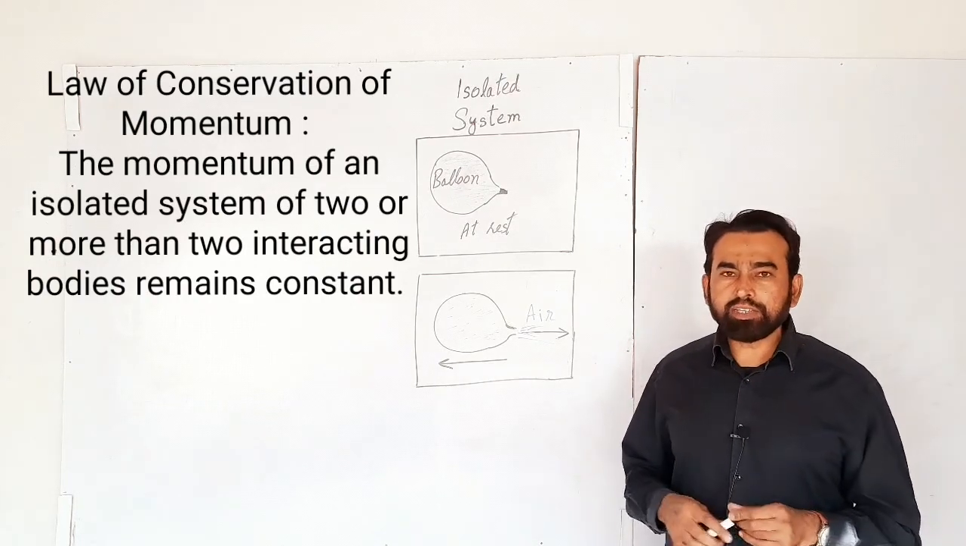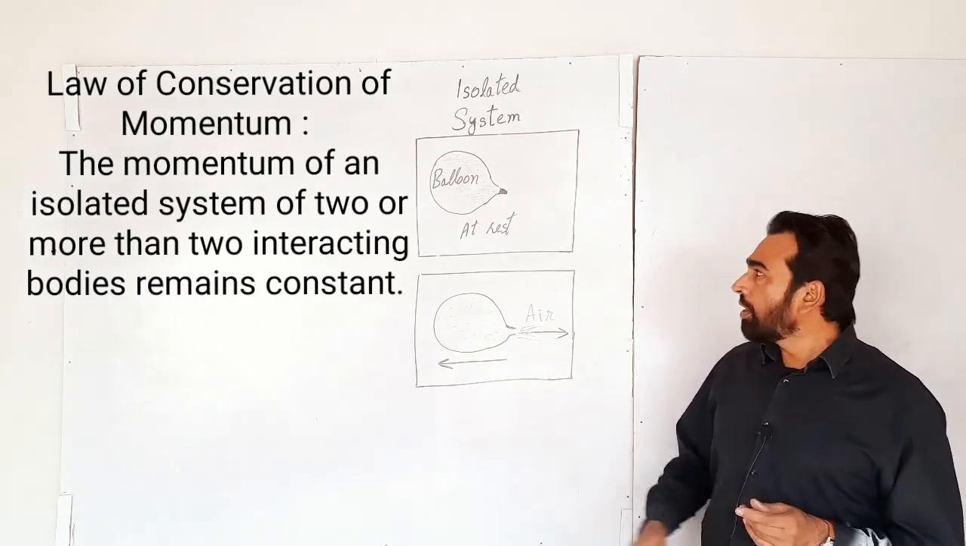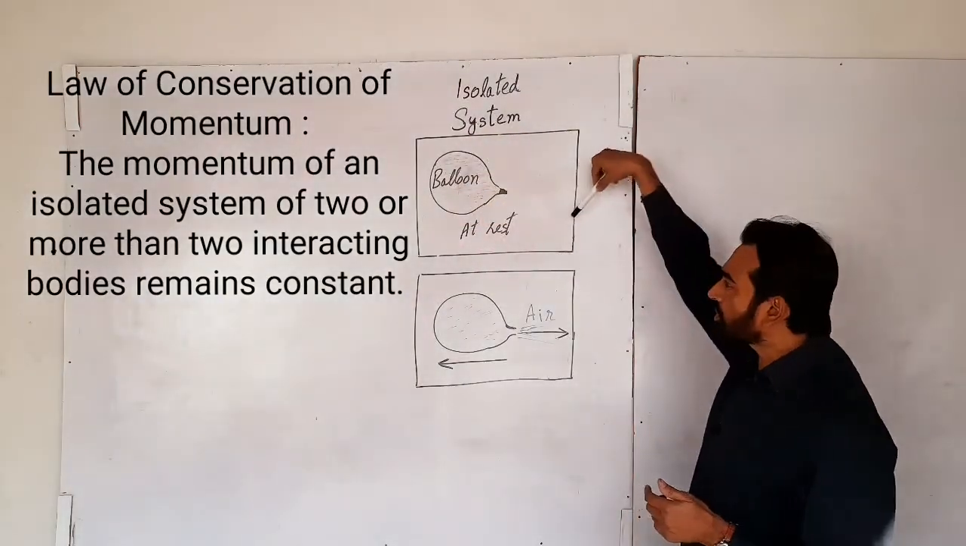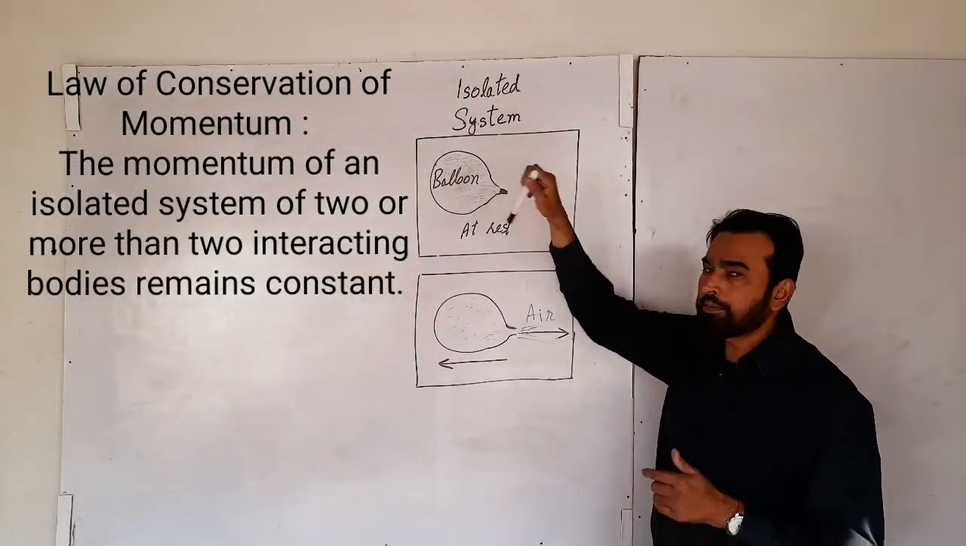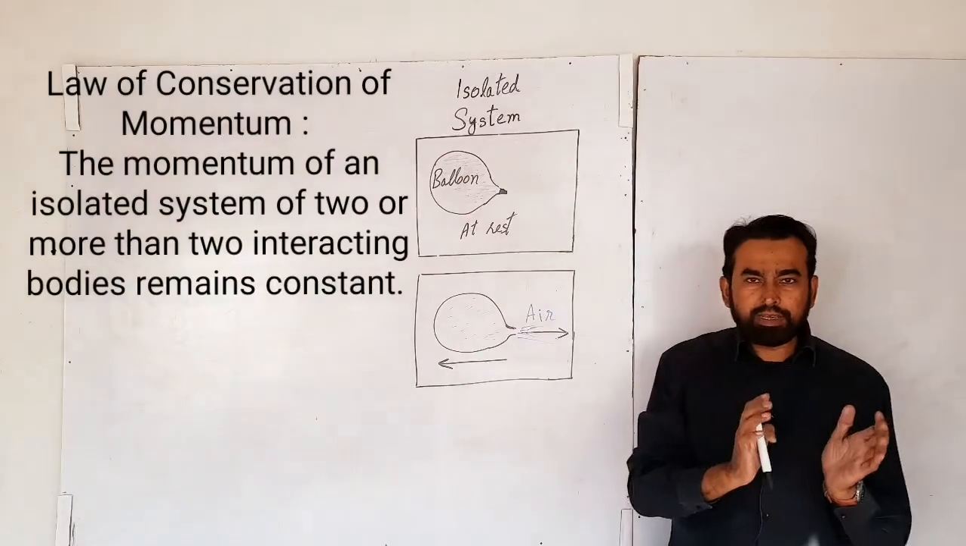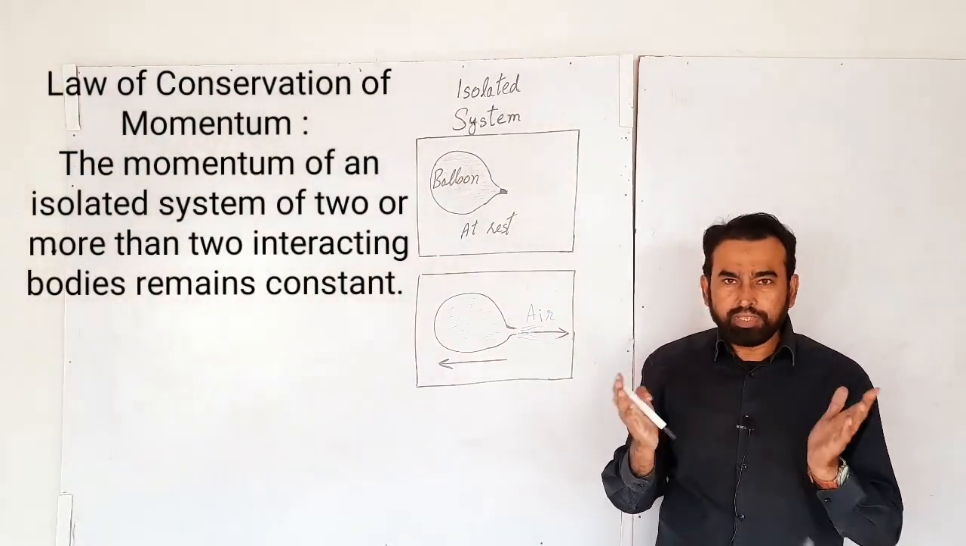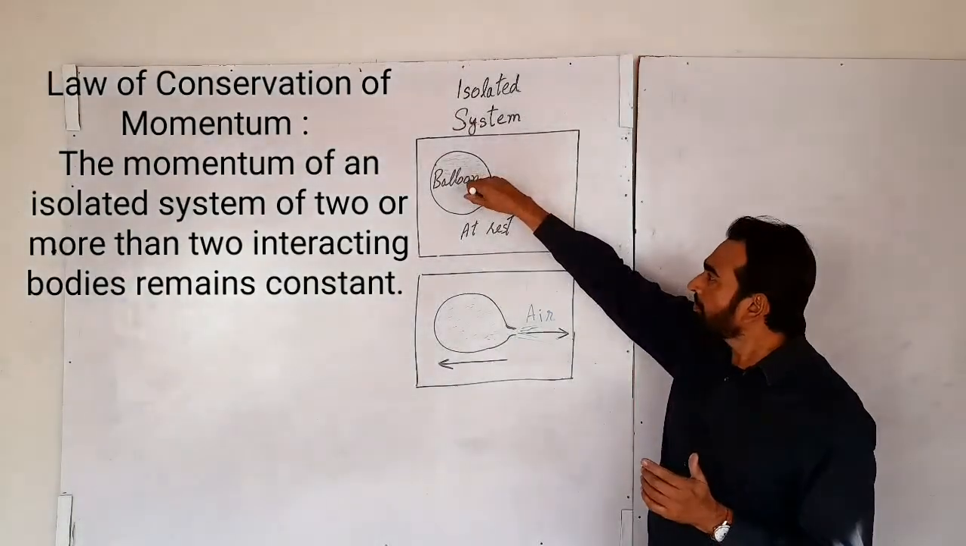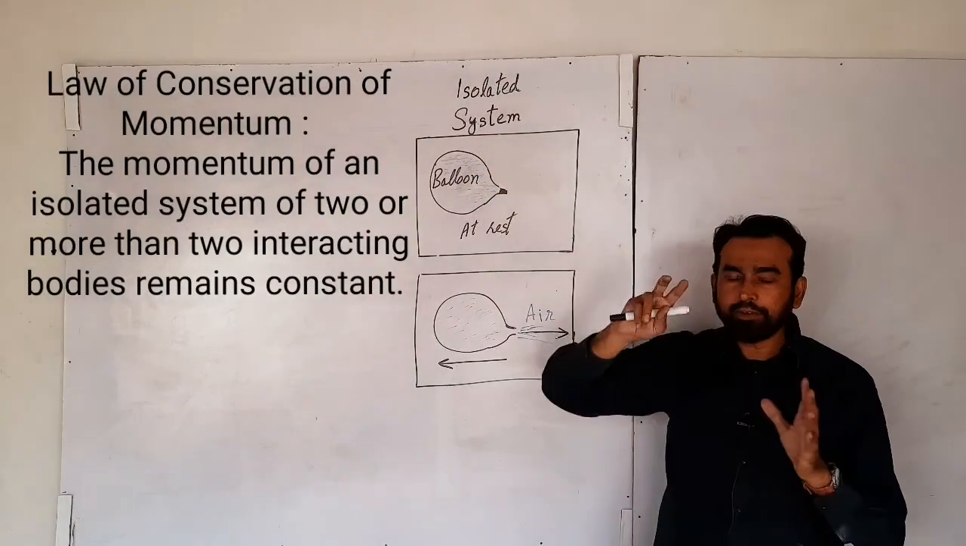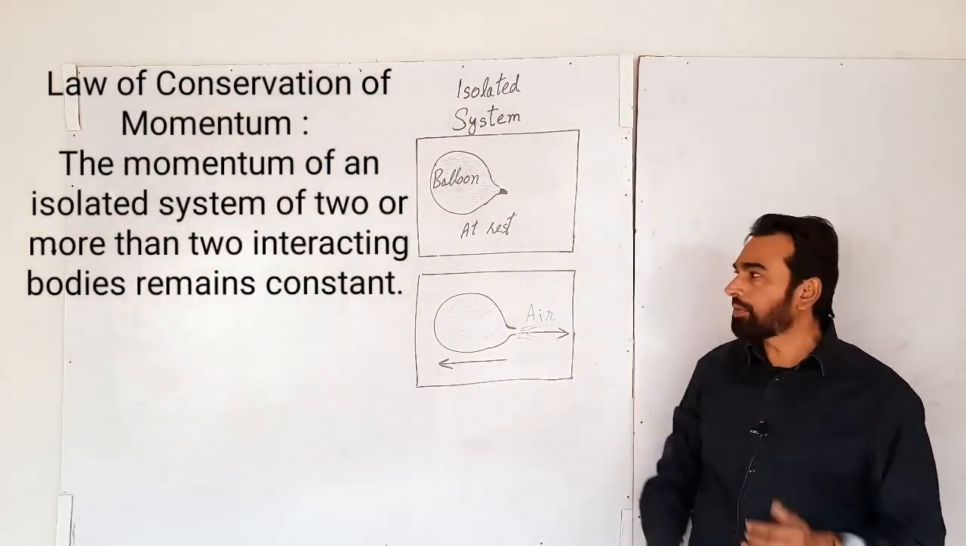We have to understand this with the help of this example. Now here I have taken an isolated system of an air-filled balloon. There is air inside the balloon. Now these are two bodies, one is air and the other is the balloon. These are two bodies which are making this system.